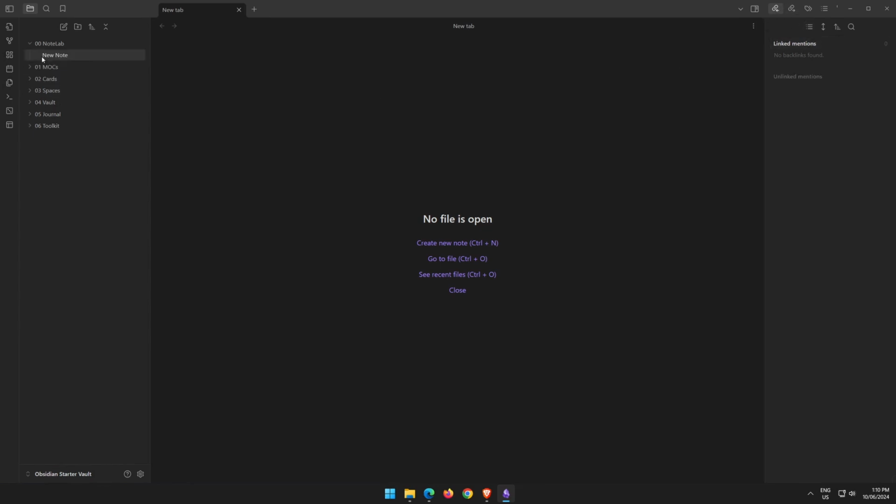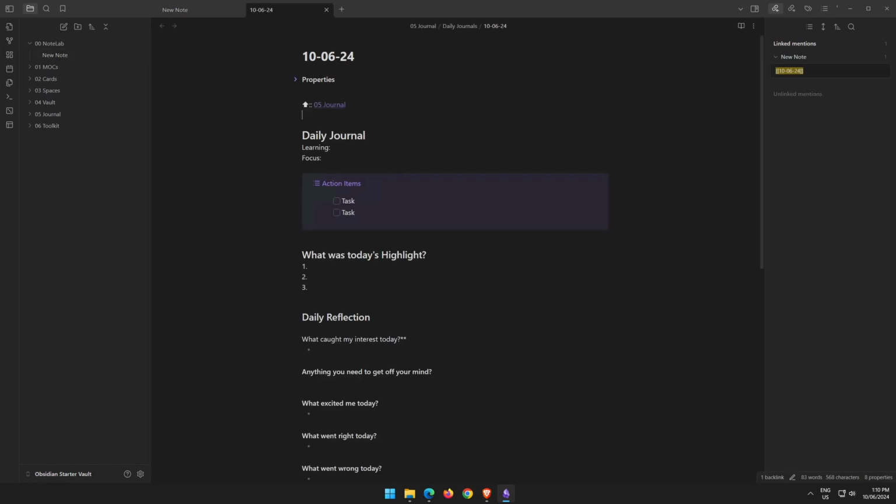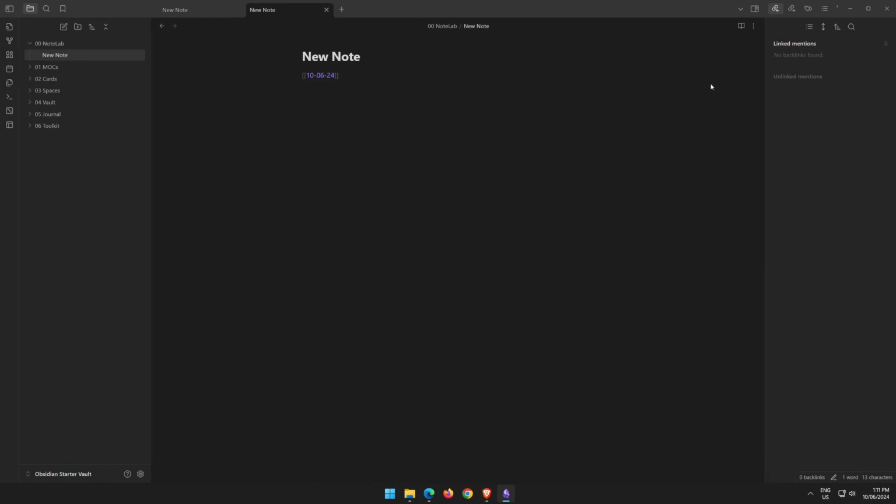You can see here we have any backlinks mentioned in our note. So if we were to link to our daily journal and we go into our daily journal, you can see that there's a link mention of that in the new note here. And if we click back there, it goes back to that new note. If we had any tags in here, and a tag is just a hash and the name of your tag. So this might be my fleeting note. Now we have a tag, fleeting note. Now when you do my with a slash and then the name of the tag, it organizes it under a child item of the parent tag, which is my. We'll go through tags in a later video.